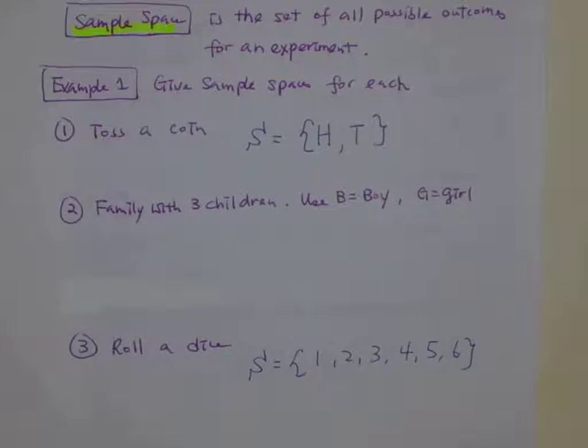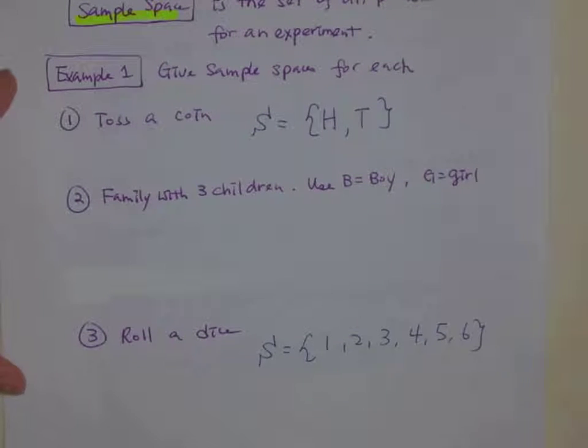Okay, and if you have 3 children, say boy is B, girl is G, how many possible outcomes can you have? This one is more complicated, right?